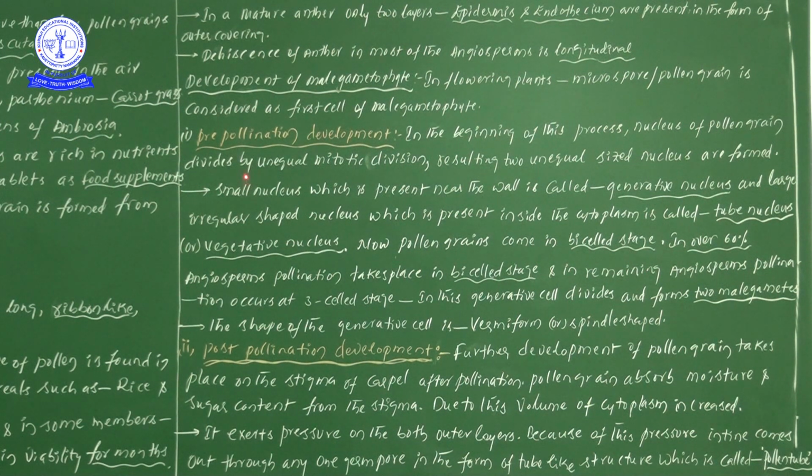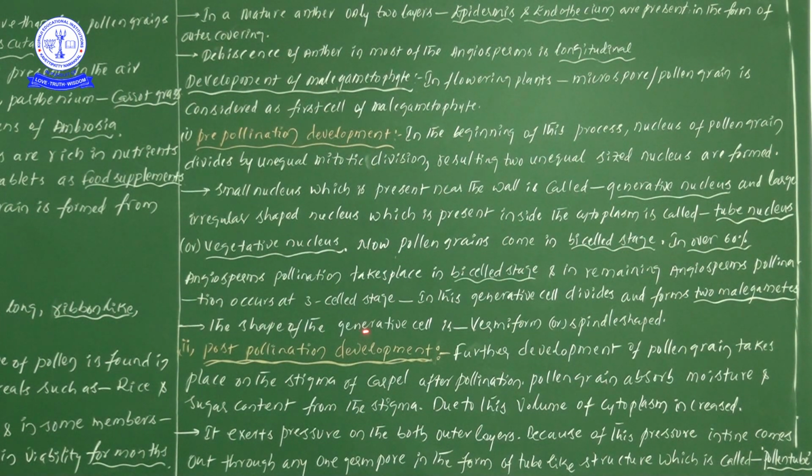That particular nucleus divides by unequal mitotic division. So it will be divided unequally. By the process of unequal mitotic division, two cells are formed, resulting in two unequal sized nuclei. Now the small nucleus which is present near the wall is called the generative nucleus. This particular point we know very well: the small nucleus we will take as the generative nucleus.